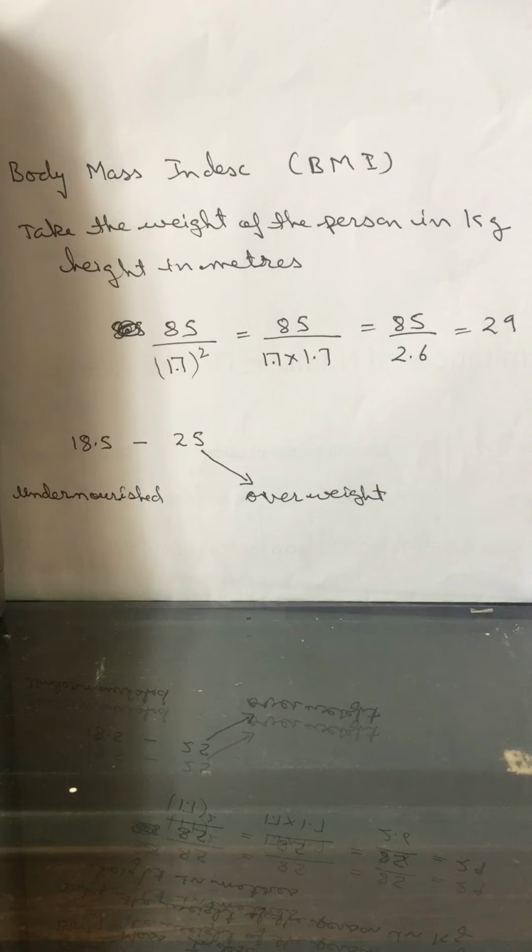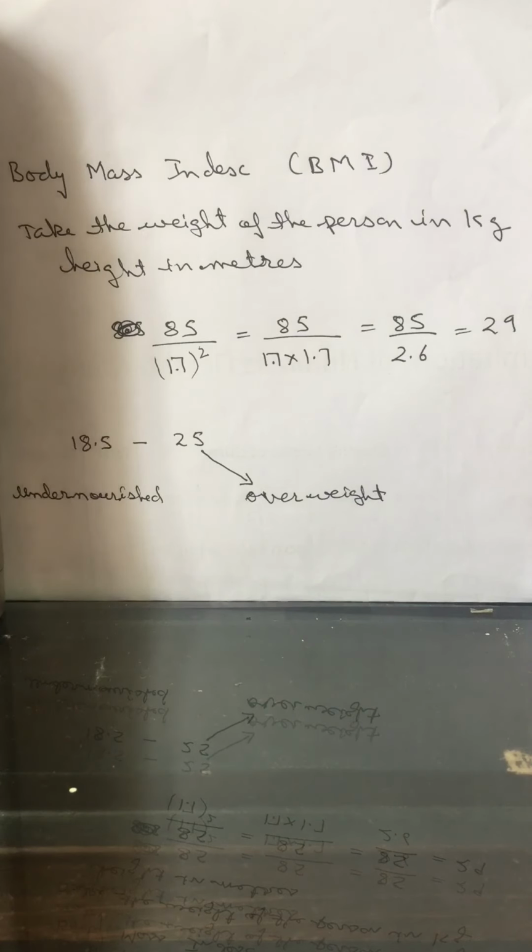So, what is the body mass index? It is one way to find out properly whether we are properly nourished or not. The nutrition scientists call it the body mass index. It is one way, students, to know whether the person is nourished or not. So how do we have to take this BMI?